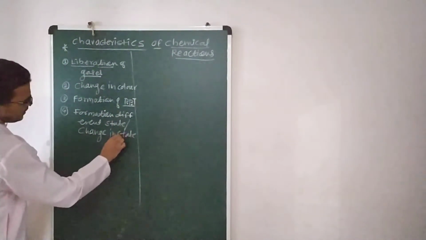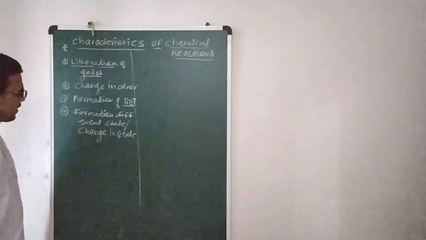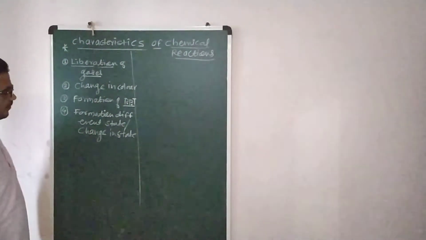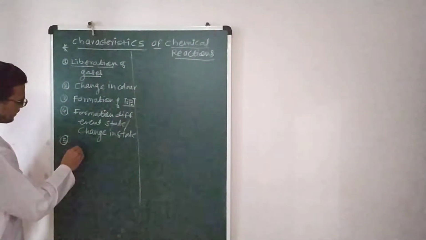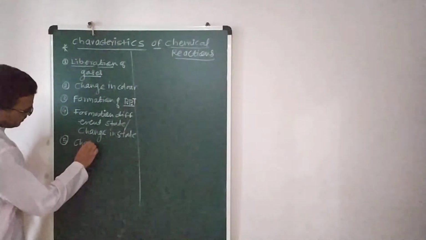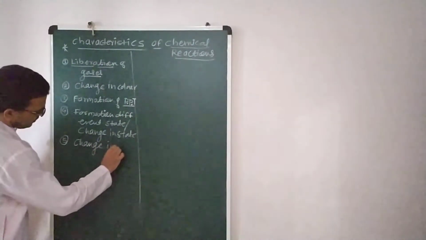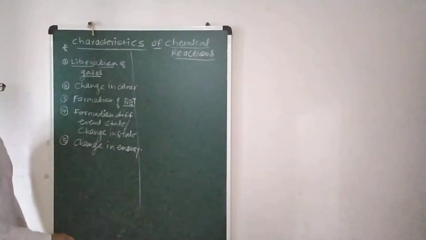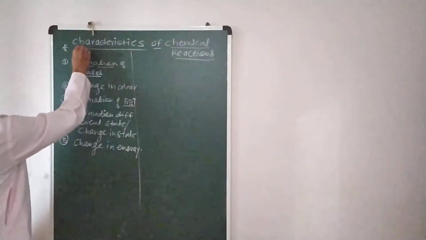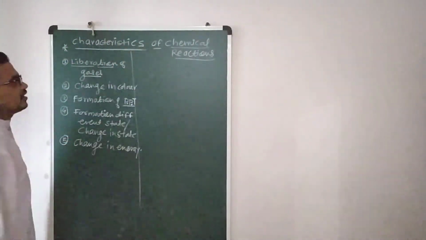Correct? Change in state of reactant and product. Understand? So these are some important points. And one more point I can write here: there is the change in energy. So these are some important points about the characteristics of the chemical reactions.